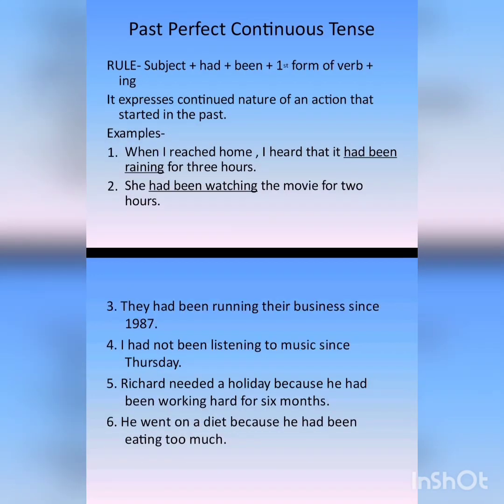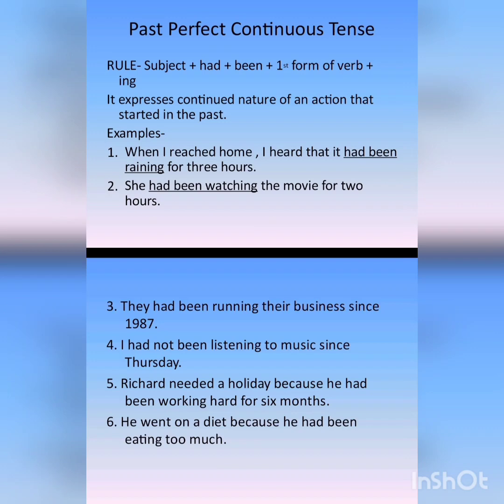The next type of past tense is past perfect continuous tense. So the rule of the past perfect continuous tense is subject plus had plus been plus first form of the verb plus ing, or you can say present participle form of the verb.